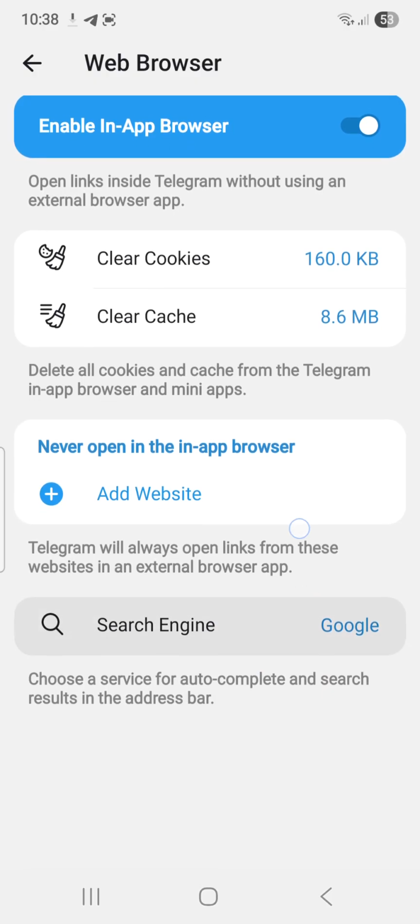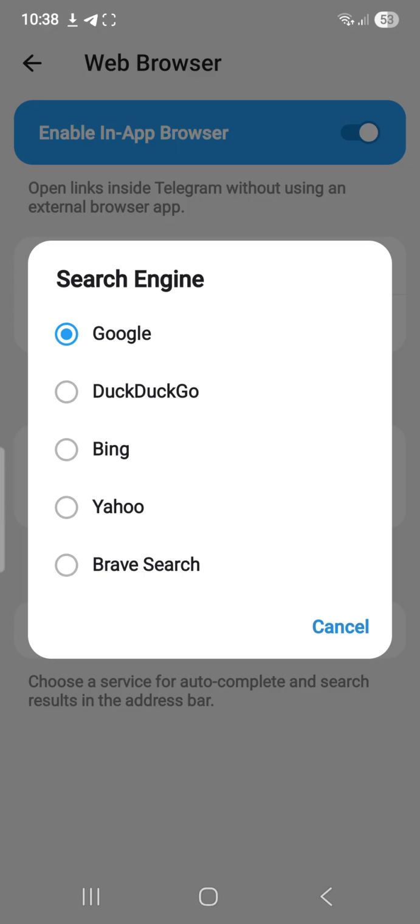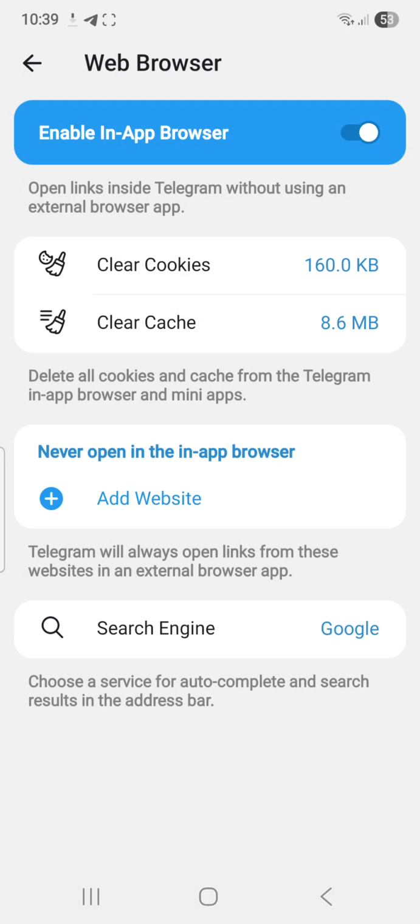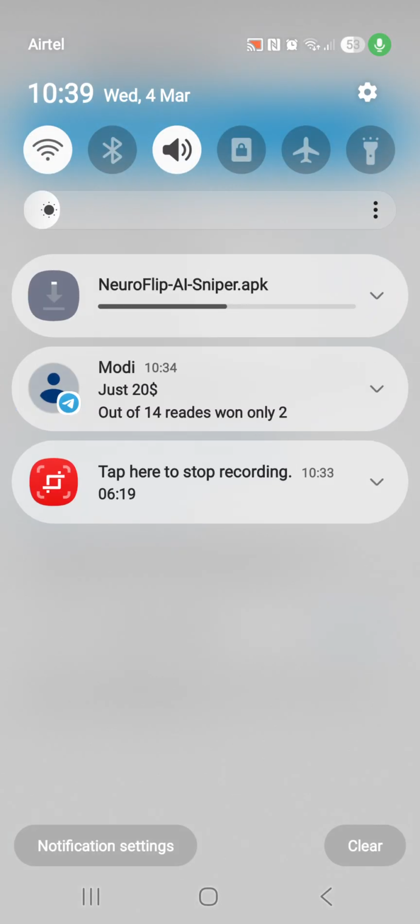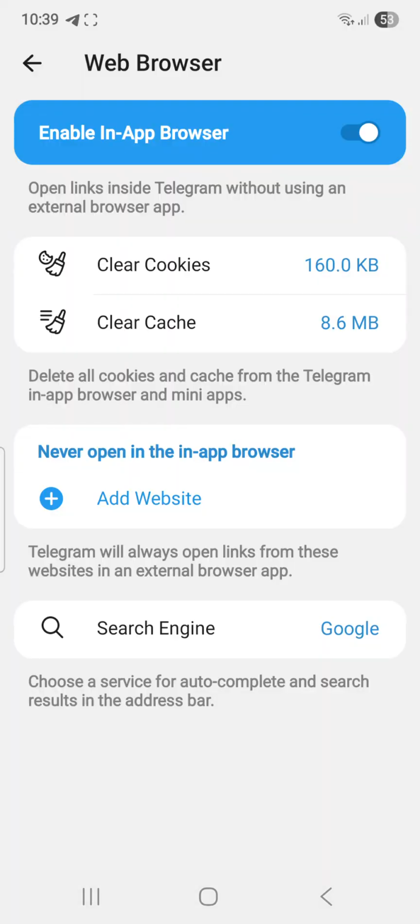Then in the settings, look at the search engine and change it. You can change it to any of these. You can change it to Brave search, you can change it to DuckDuckGo, so that you can be able to download the app. Once you change it, ensure that you have any of these apps on your phone. In case it's not downloaded, but in case it's downloaded, just like my own is downloaded now, you can now proceed to install it.